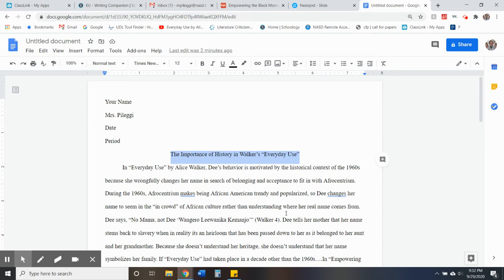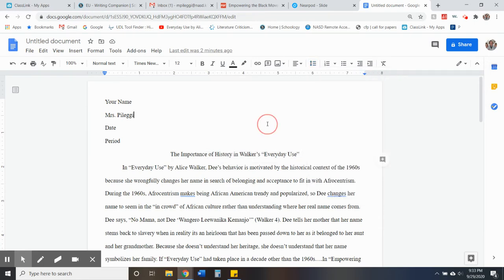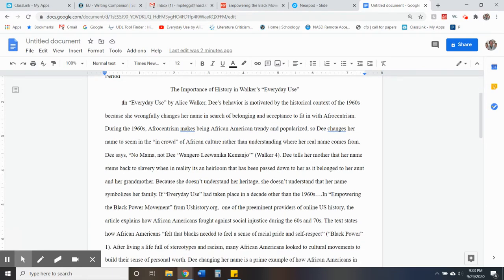Everything in this response should be Times New Roman, 12 font, double spaced. Your double space button is located in your toolbar as the up and down arrow followed by 3 lines. If you click that, we want it to say double. Please do not hit the enter key between each line. When we go to indent our paragraphs, we are using the tab key. We do not hit the space bar 5 times.